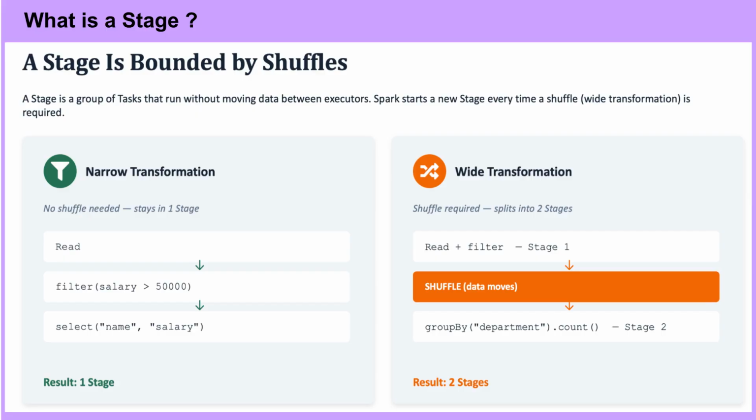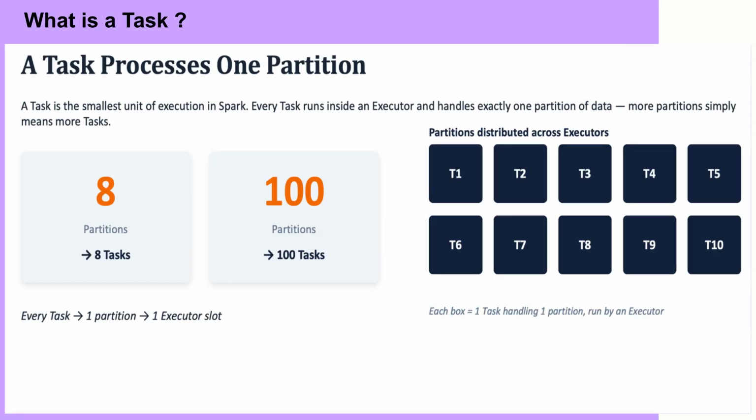For example, seeing 2 stages tells you there's at least one shuffle happening. This ties directly to the hierarchy started in the last slide. Job/stages split by shuffles/tasks, one per partition within a stage. What is a task? A task is the smallest, most granular unit of execution in Spark.